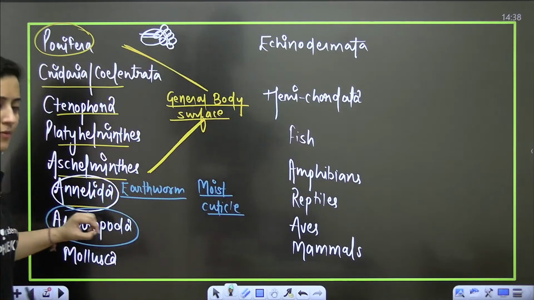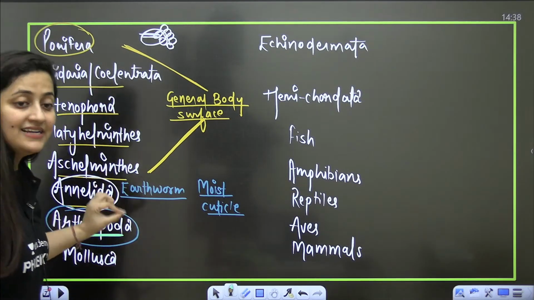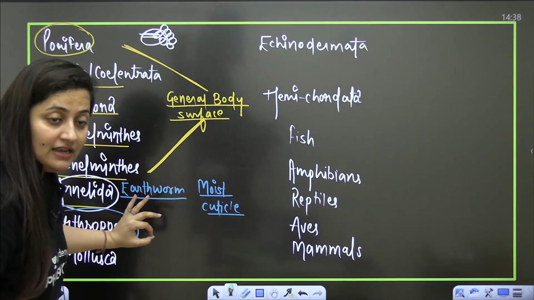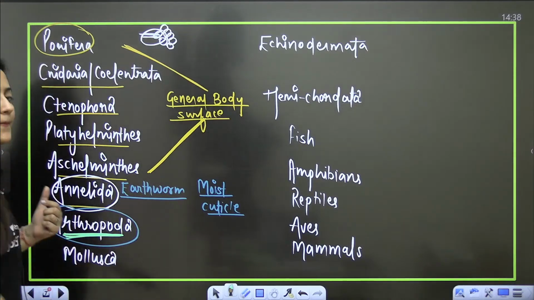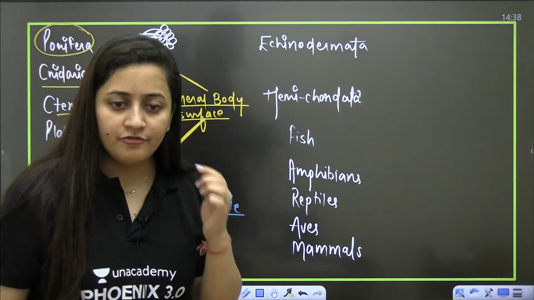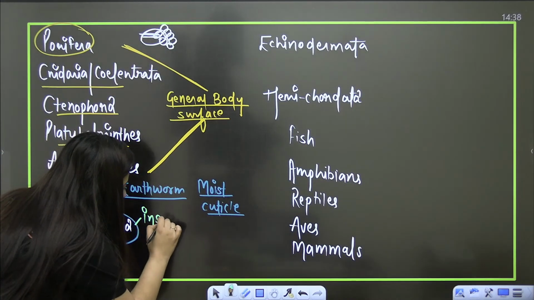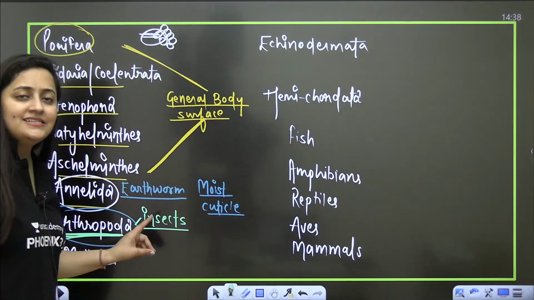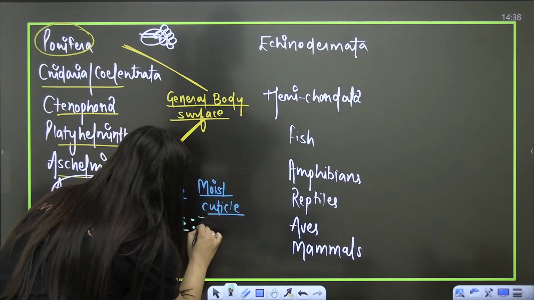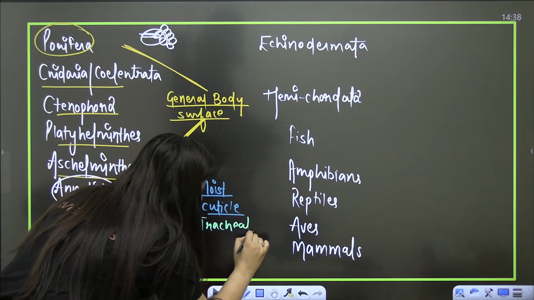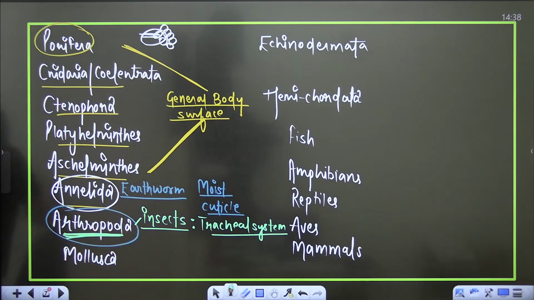Yes, Arthropoda, the largest phylum of the animal kingdom. So it is the first, right? It is the largest phylum of the animal kingdom, plus it is the first phylum in which we will see a proper respiratory organ. If you remember insects, the lecture on cockroach, in that also we discussed that there is a tracheal system, a network of tubes that will carry the air, isn't it?